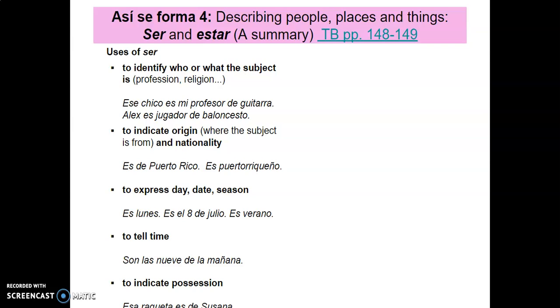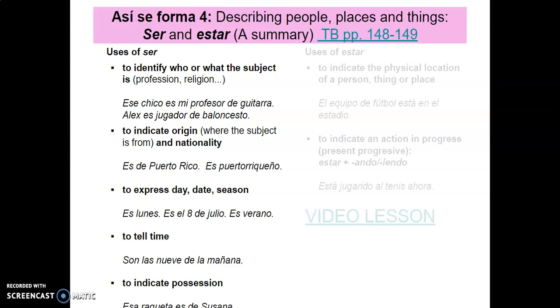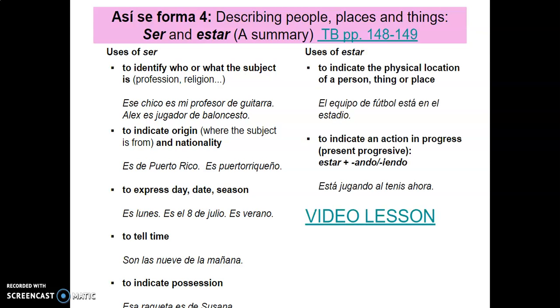But always going to use ser with possession, time, day, date, season, month, with origin and nationality, and with identifying or describing someone or something. Now, estar, on the other hand, is going to be used anytime we are identifying a physical location of a person, place, or thing. So if I were to say Juan es de Puerto Rico, I'm saying he's from Puerto Rico, es de Puerto Rico. But if I say Juan is in Puerto Rico, está en Puerto Rico, right?